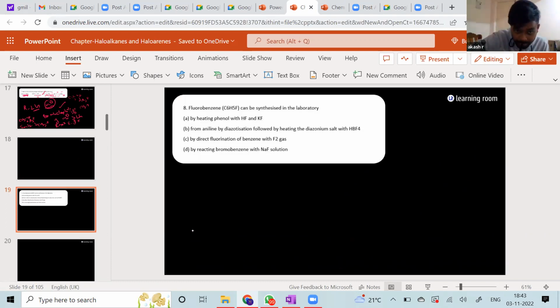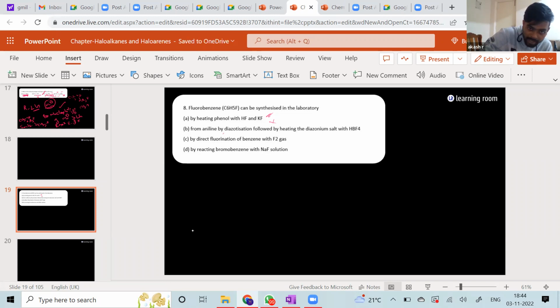Next. Fluorobenzene, that is C6H5F, can be synthesized in the laboratory by what? Heating phenol with HF and KF. Have you ever seen this? No, you wouldn't have seen this. Okay, what about the second one?